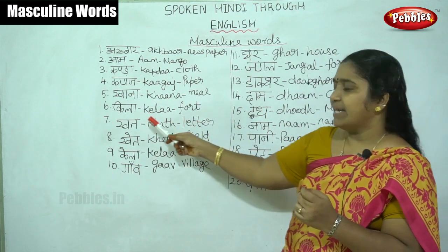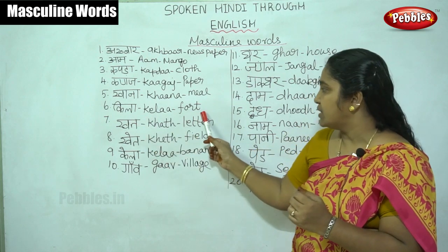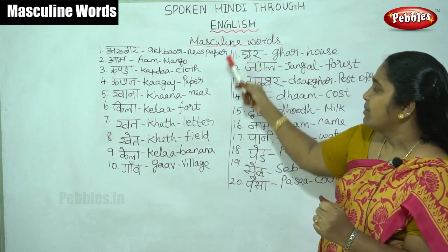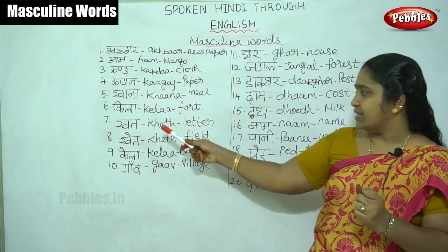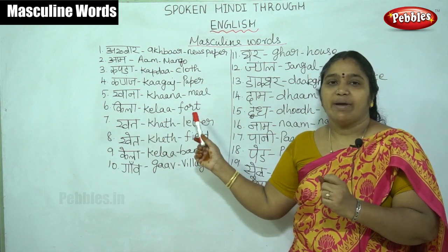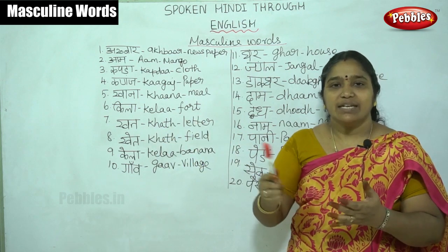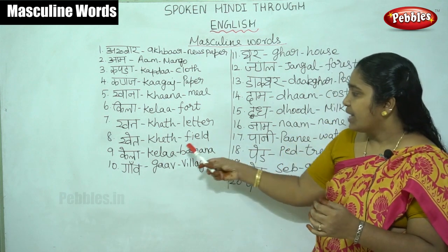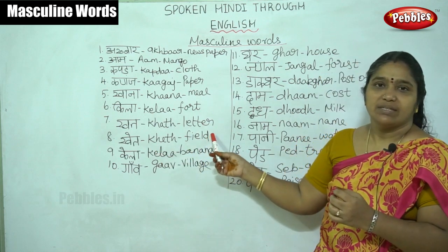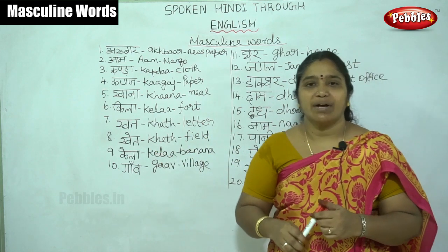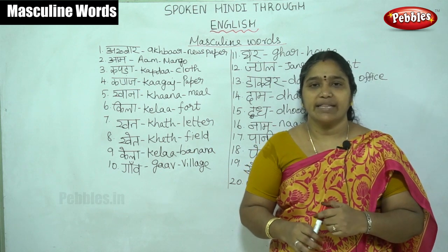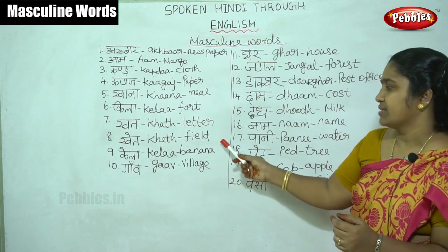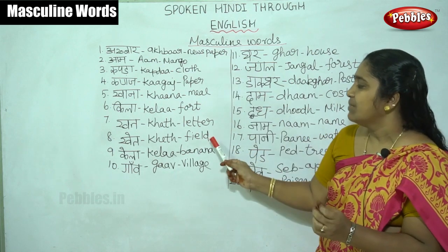Then Kila. Kila means fort. Red fort, rock fort, like that. These also come under the masculine. Then Khat. Khat means letter. मैं दफ्तर को खत लिखती हूँ. I am writing the letter to the office. Okay, खेत means field. किसान खेत में काम कर रहे हैं. The farmers are working in the field. Field also comes under the masculine.